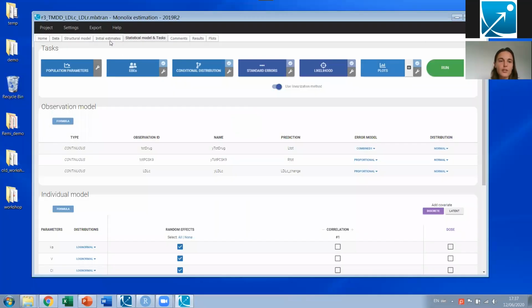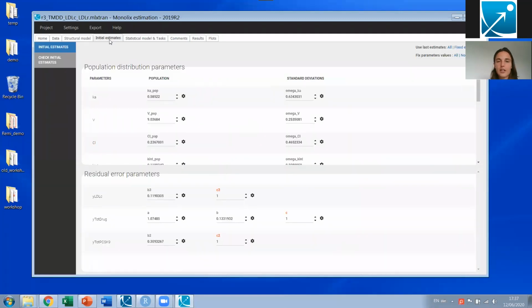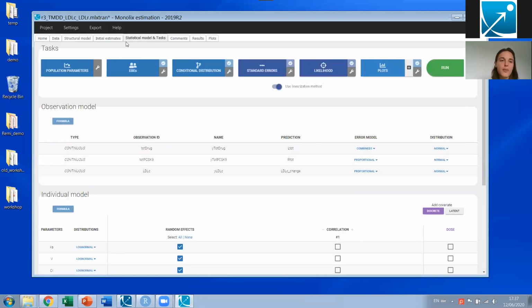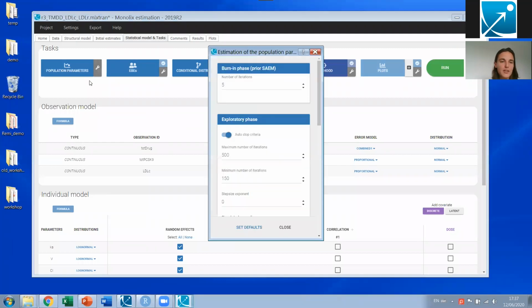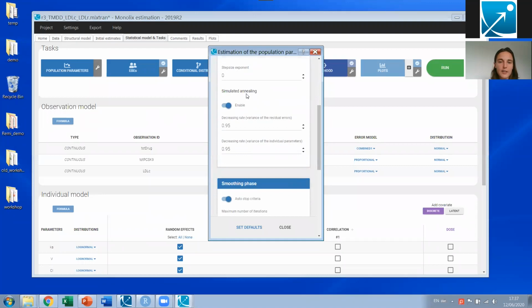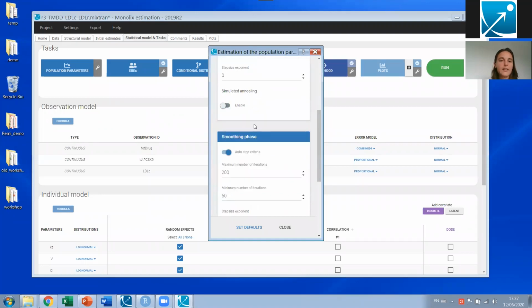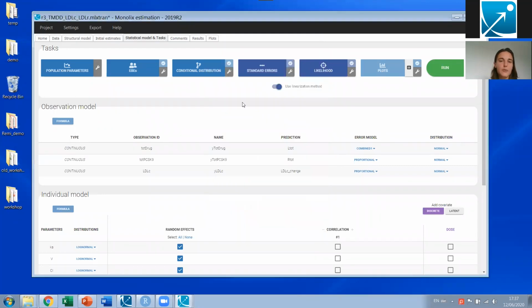To do so, the technique is to first go to the initial estimates and click use last estimates all, because then I'm going to be in the right region of the parameter space as the starting point for the next run. Then I go to the settings for the population parameters estimated by SAEM. Here I have these simulated annealing options that I can disable. And with these changes, I then run again.